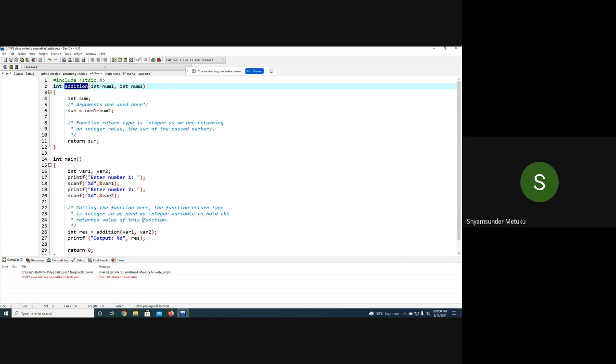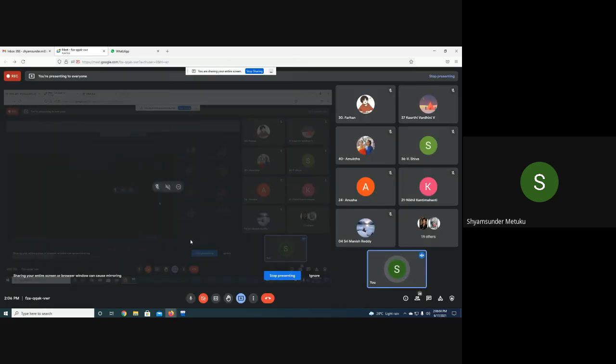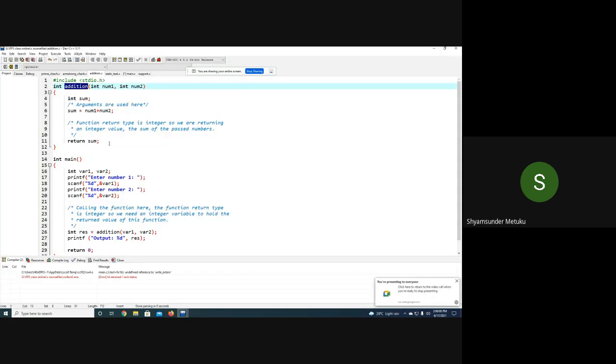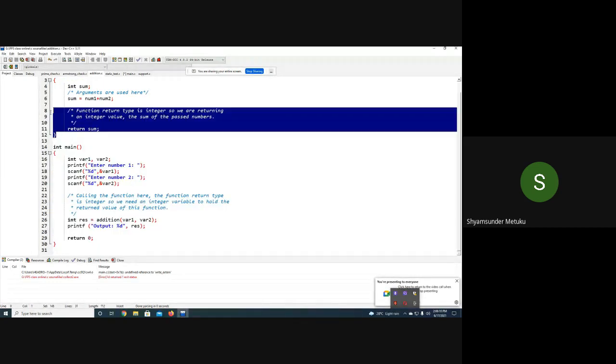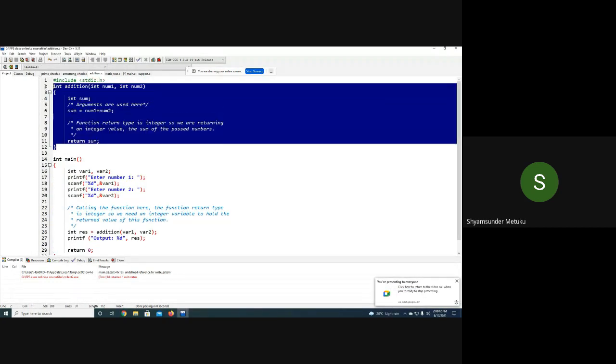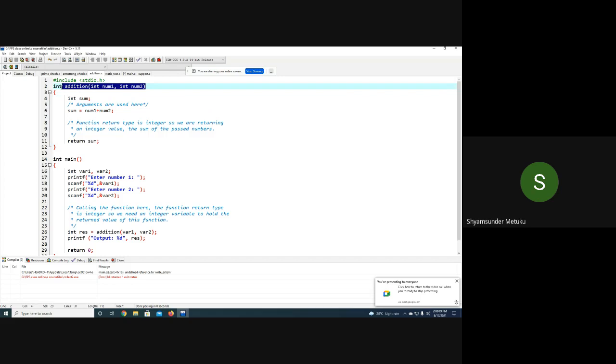When I said that function definition is one of the important things you must take care of while writing the function, here first we are defining this whole part. Whatever is highlighted is called the function definition. In the function definition, the first line is called the function heading or function signature, which talks about a total of three things: the return type, then the name of the function, then the number of parameters.